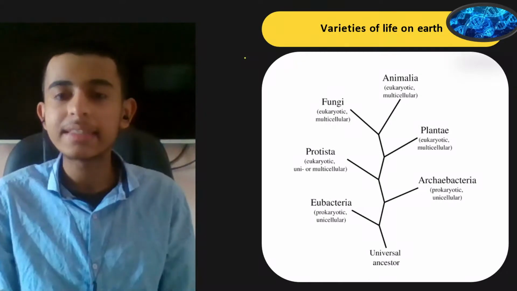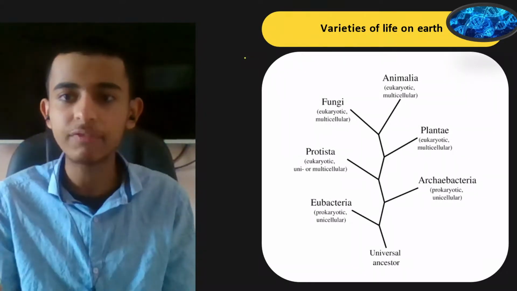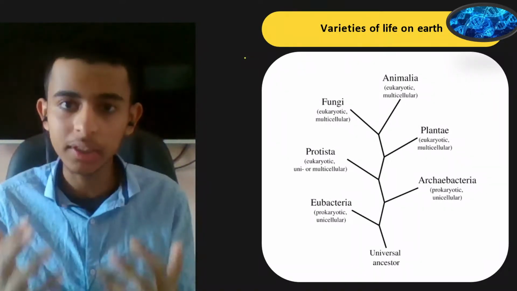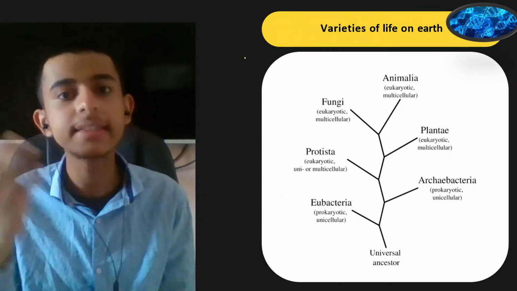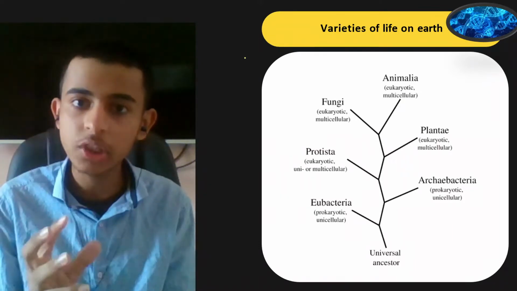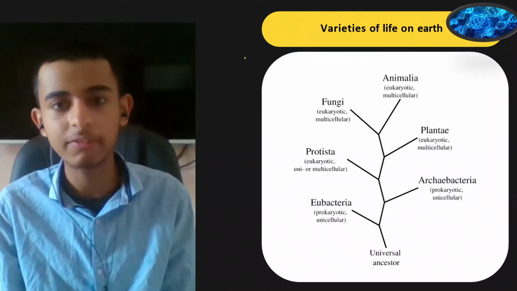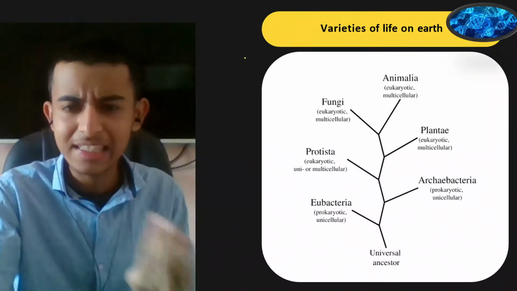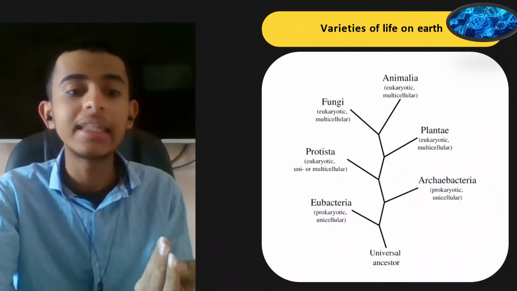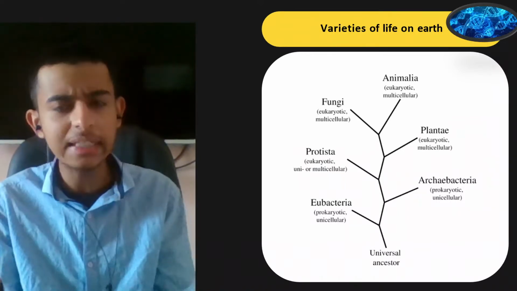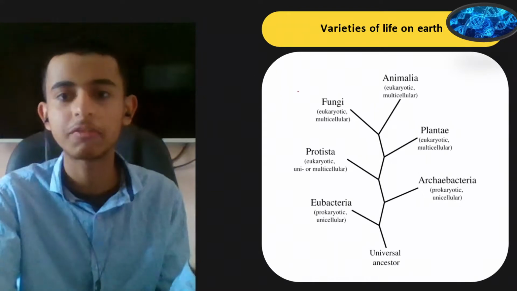So let us get started with the varieties of life on Earth. When I say biology, what comes to your mind? It is life, right? So biology is the study of life. Whatever organisms exist in this world, they show some variety, different types.